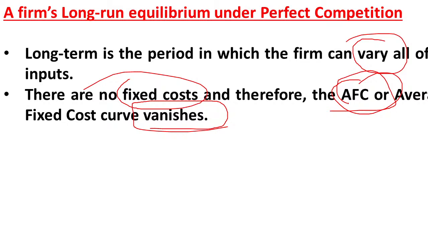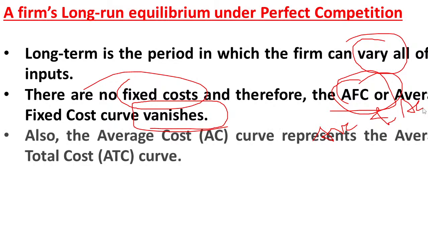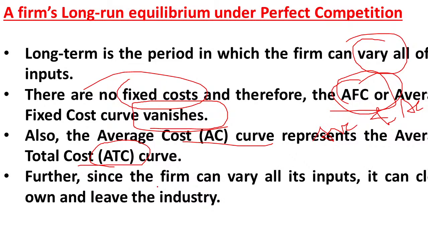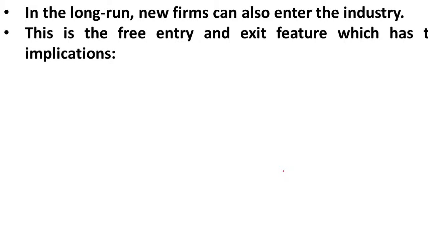So there is no difference between average variable cost and average cost, both are the same here. Also the average cost curve represents average total cost. Since the firm can vary all the inputs, it can close down and leave the industry. So here the firm can close the business, or it can continue the business. Then in the long run, new firms can also enter into the market.